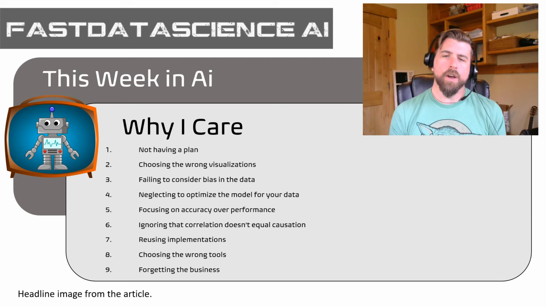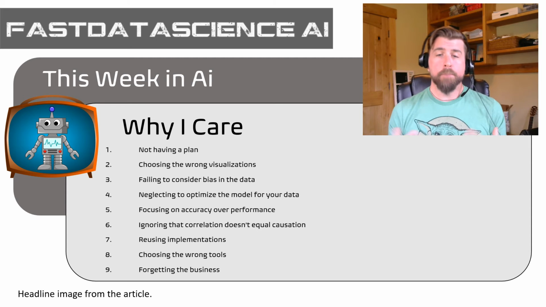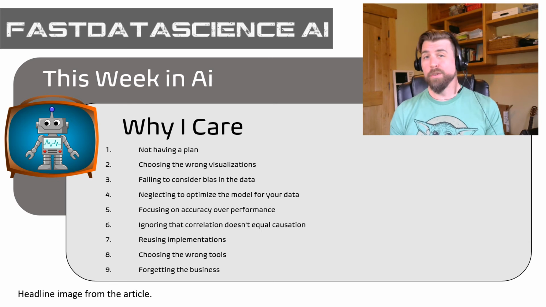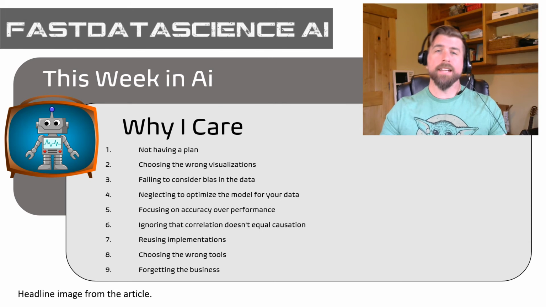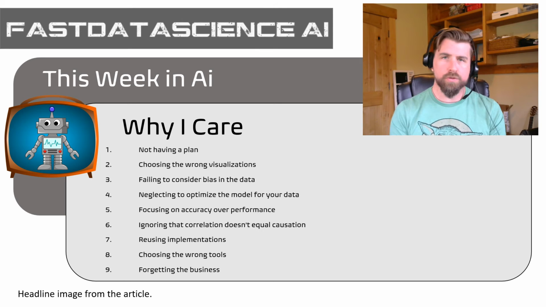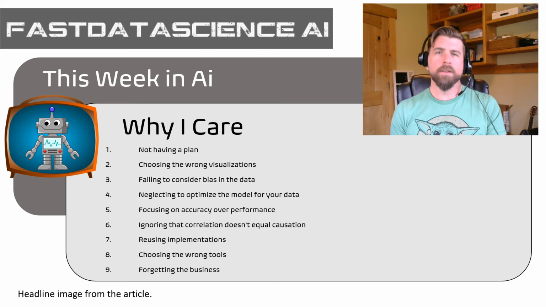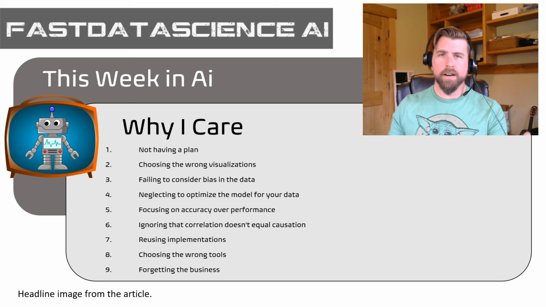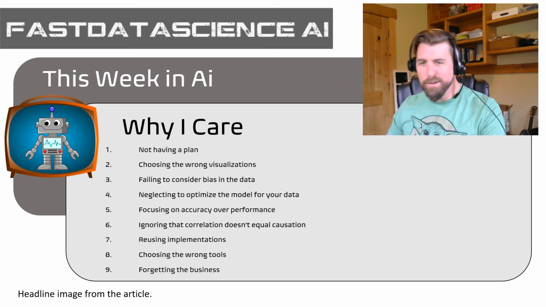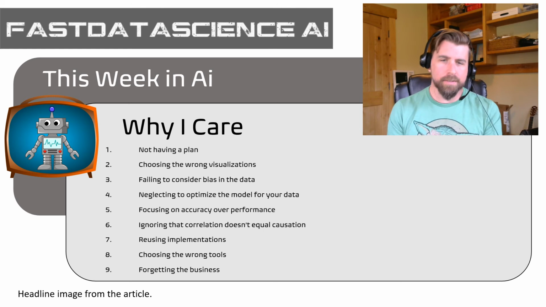Focusing on accuracy over performance. Indeed, both are important. We definitely want highly accurate models, but in addition, we also want to make sure that those models scale, right? So if we develop some really sophisticated, complex, GPU-trained deep learning model, it may not scale very well if we don't have a whole cluster of computers with GPUs enabled, right? So we've got to think about those things.